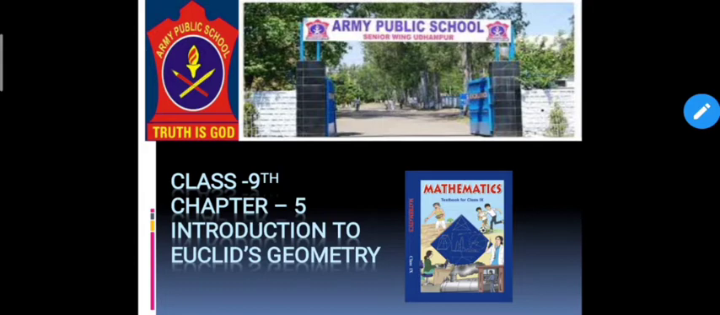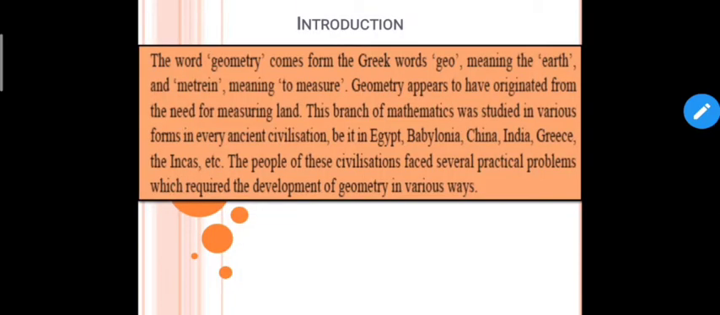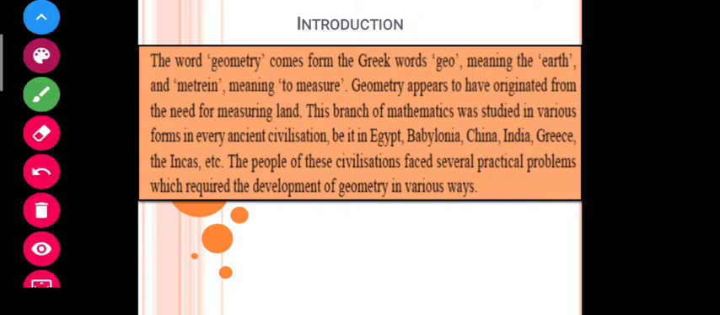Students, in this class, we are going to discuss chapter 5, that is Introduction to Euclid's Geometry. Before starting the chapter, let us come to our introduction part and see why there is a need of geometry and what is the meaning of geometry. So students, the word geometry comes from the Greek words geo means earth and metrin means to measure.